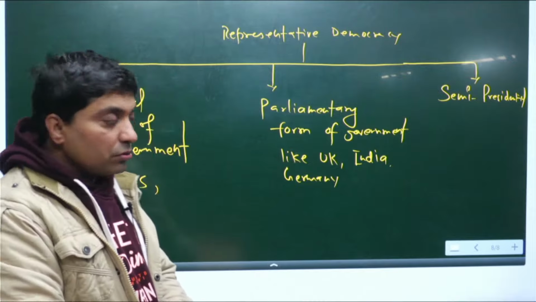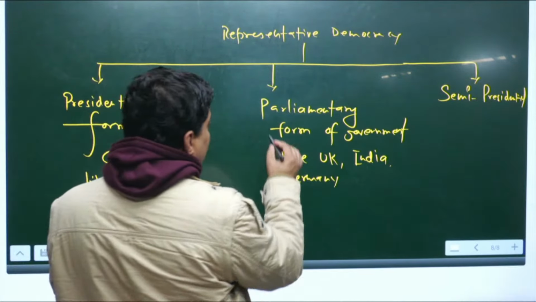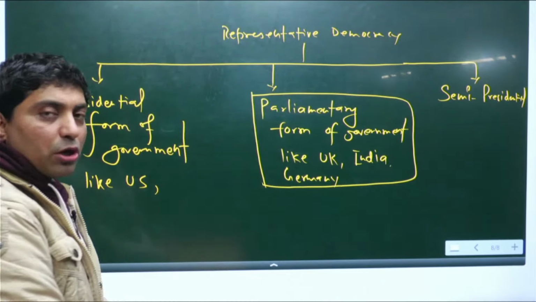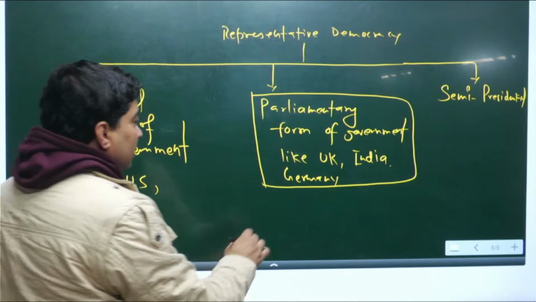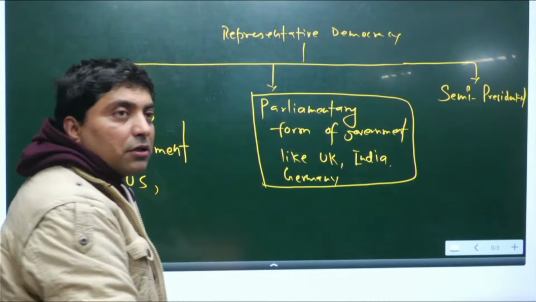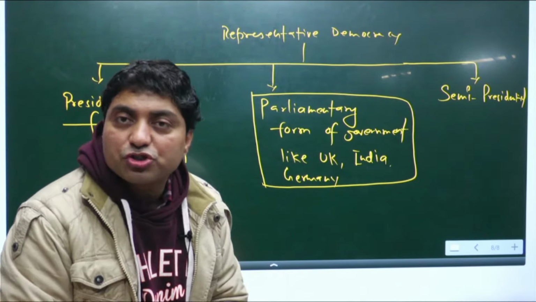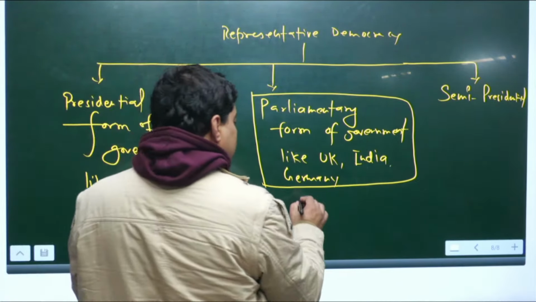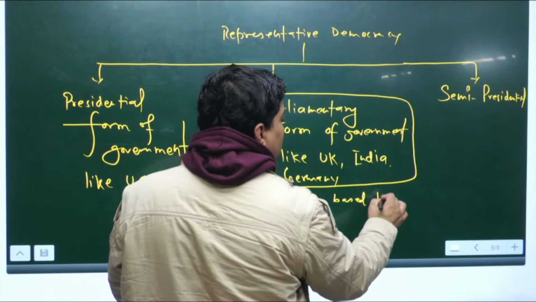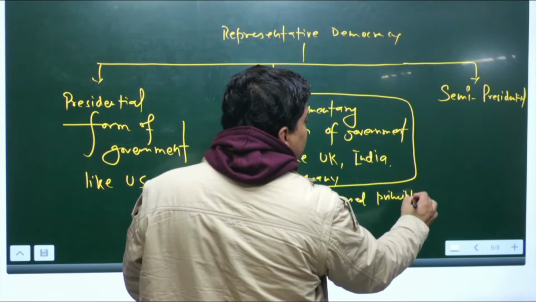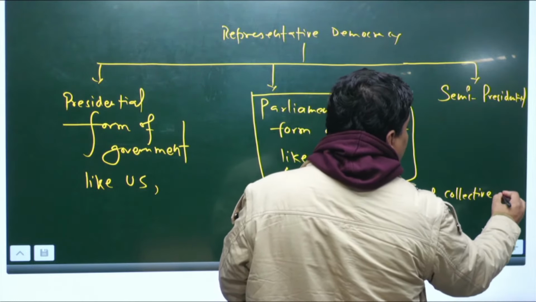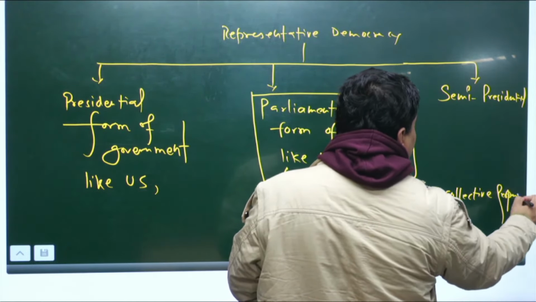Now let me tell you what basic principles the parliamentary system of government is actually based on. The parliamentary system of government is based on the principle of collective responsibility. Right?